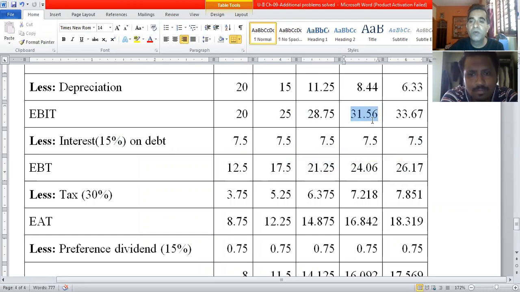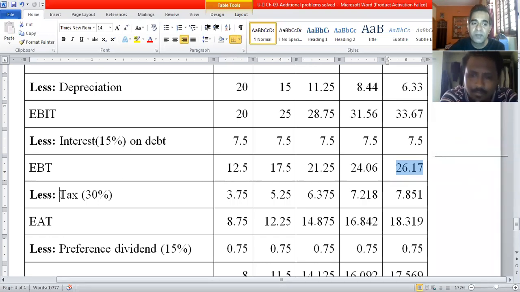Then 31.56 minus 7.5 is 24.06 million rupees in year 4. And 33.67 minus 7.5 is 26.17 million rupees earnings before taxes in the 5th year.